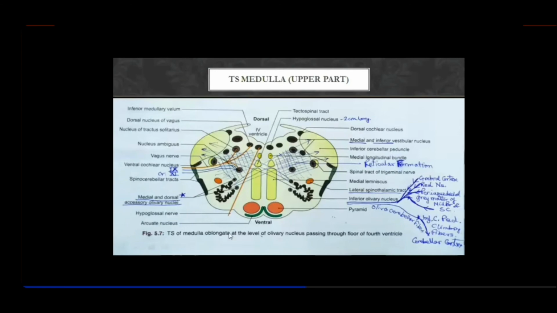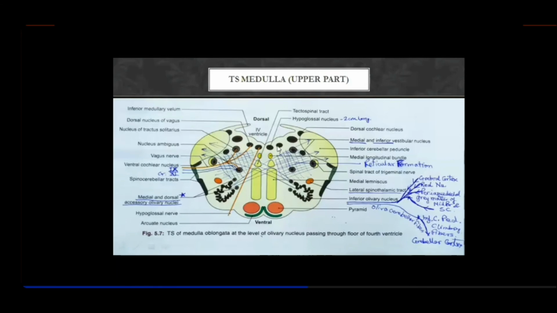And lastly, we will study the transverse section of the medulla at the uppermost level. So at the uppermost level, one thing that makes you identify the diagram is that the dorsal portion is exposed, and you don't find the central canal. The central canal has actually merged with the posterior wall, and it's exposed dorsally to form the floor of the fourth ventricle, right?